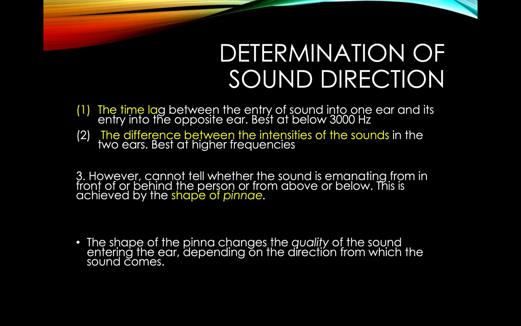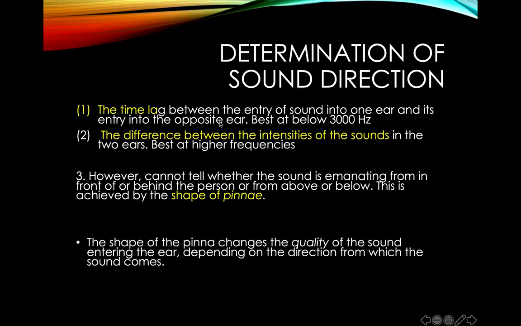So there will be a time lag. The neurons from the left ear will carry nerve signals earlier as compared to the neurons from the right ear. So due to this time difference, the brain or primary auditory cortex can get the idea about the direction of the sound. Though this method works best for sound frequencies lower than 3000 Hz.